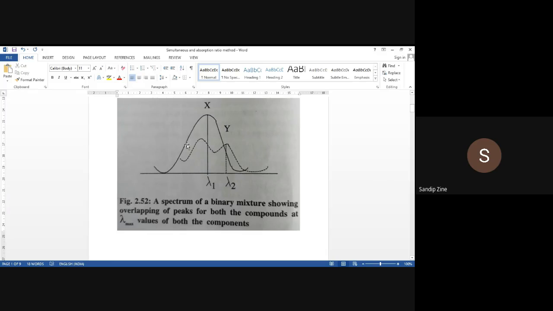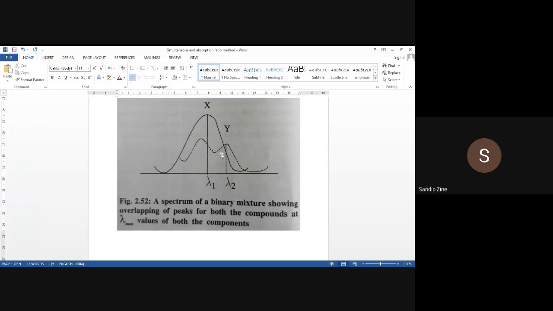So here you are observing complete overlapping of the X component as well as the Y component. And if you talk about individual lambda max, X is showing a wavelength at a particular nanometer and Y is showing another wavelength, that is wavelength 2, at another nanometer. So complete overlapping is there. That was not in case 1 as well as case 2.